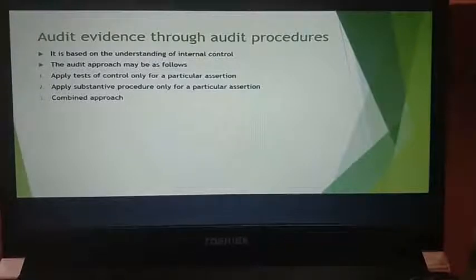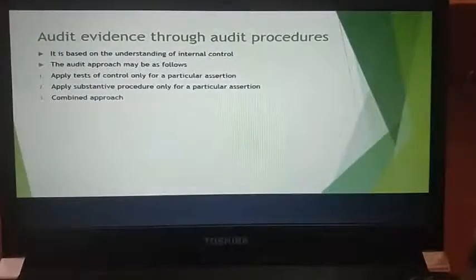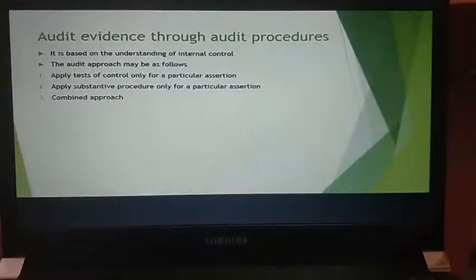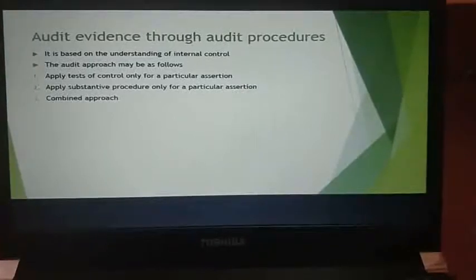Now next you have audit evidence through audit procedures. It is based on understanding of internal control. The audit approach may be as follows: apply test of controls only for particular assertions, apply substantive procedures only for particular assertions, or use a combined approach. These three things you need to keep in mind as to what is required for the audit evidence and how the procedure goes about.